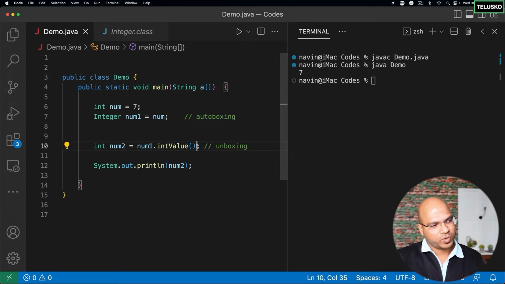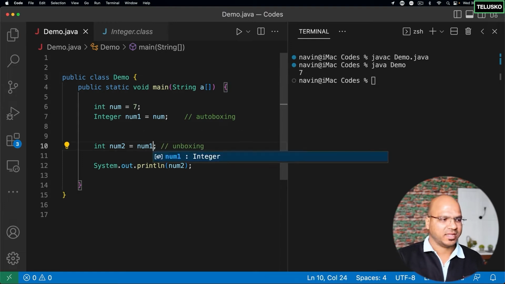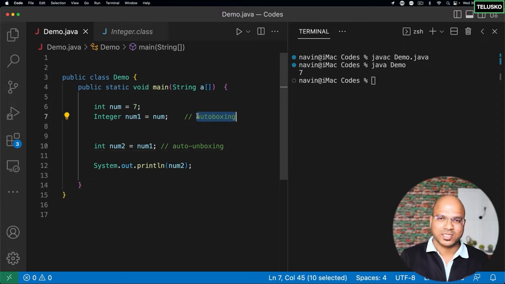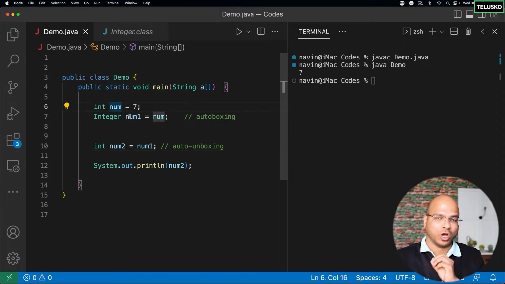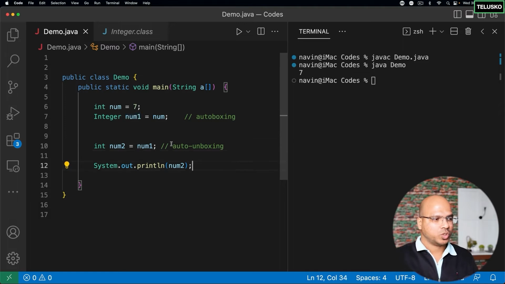But what if you don't do it manually? You directly assign num1. Will this work? And you can see there's no problem. Since this is happening automatically, we call this auto unboxing. So auto boxing is when you store a primitive type in the object automatically, and auto unboxing is when you take out the primitive value from the object. So this is auto unboxing.